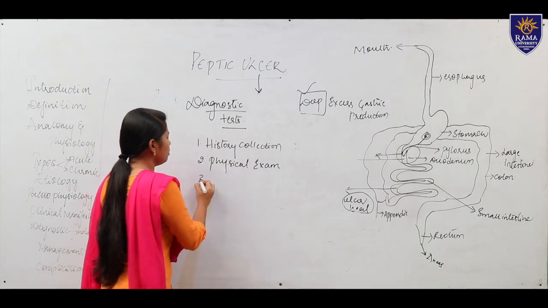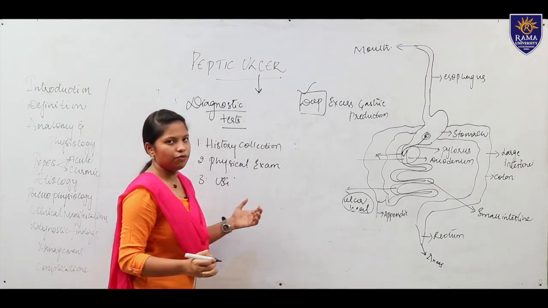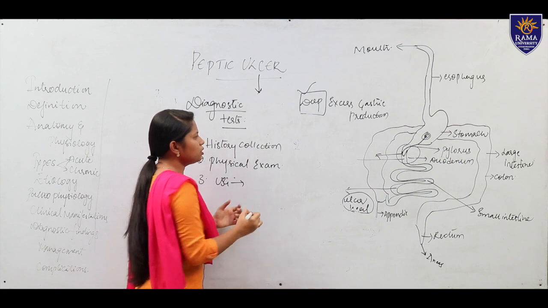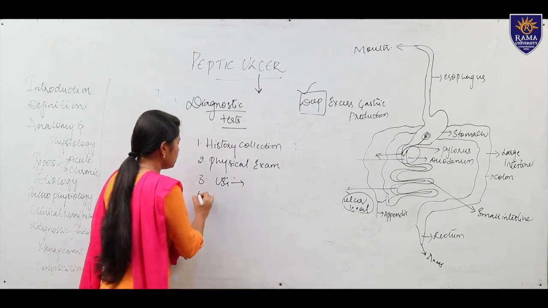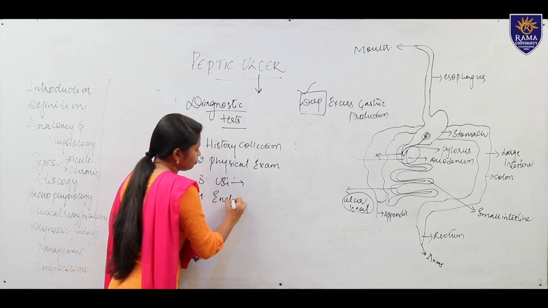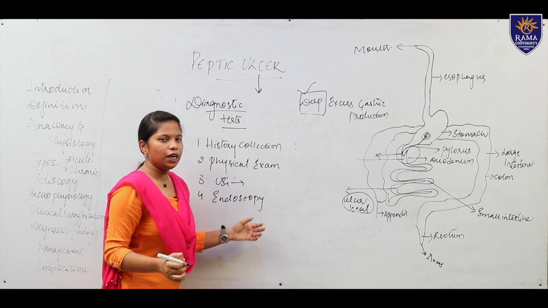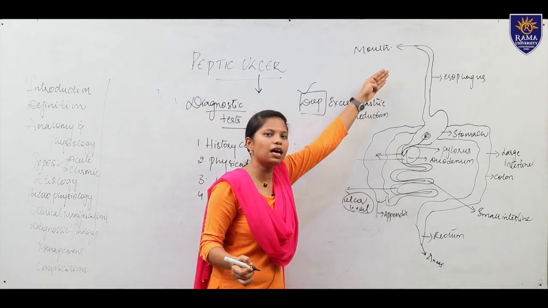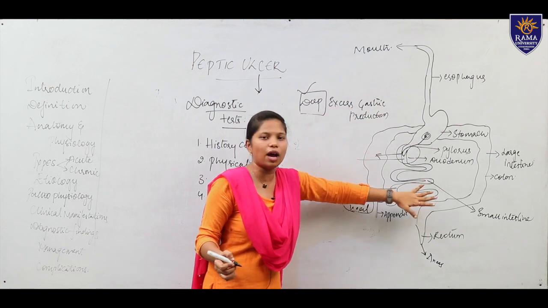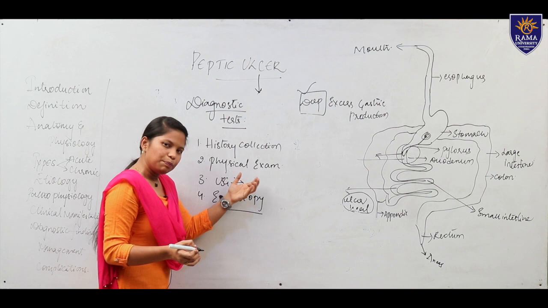Then moving to a third one is USG, which is nothing but ultrasonography. This is done in order to see whether the abdomen is proper or not. Then we will see the endoscopy. Endoscopy is done in order to visualize from the mouth to the anus, to visualize the ulcers from the esophagus to anus, in a patient with peptic ulcer.